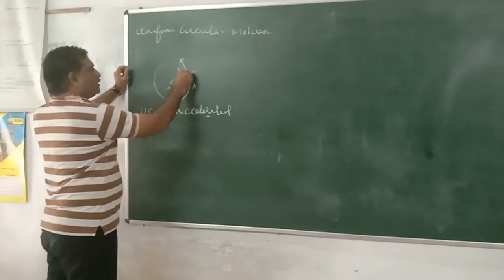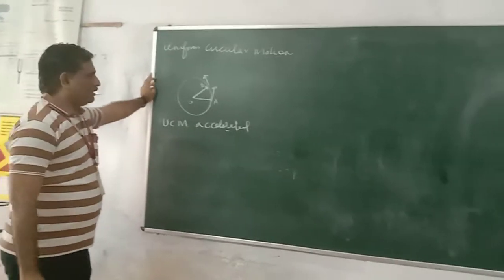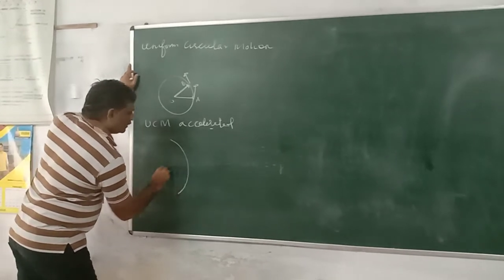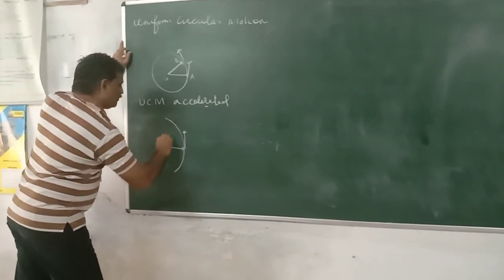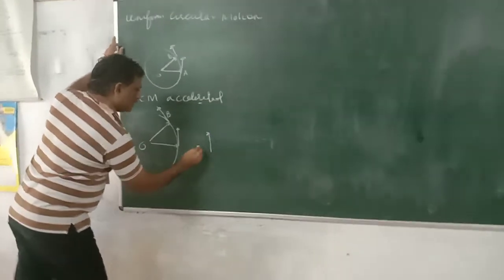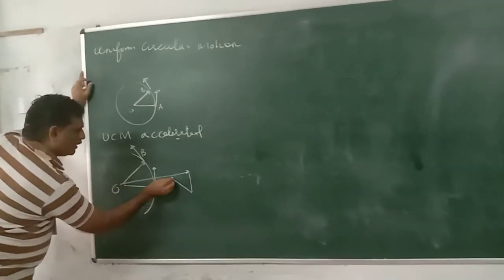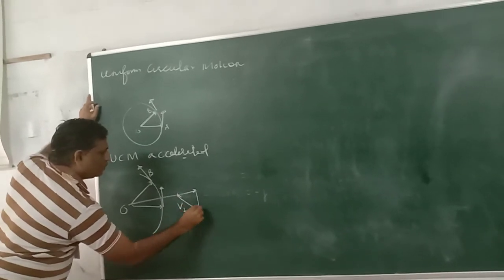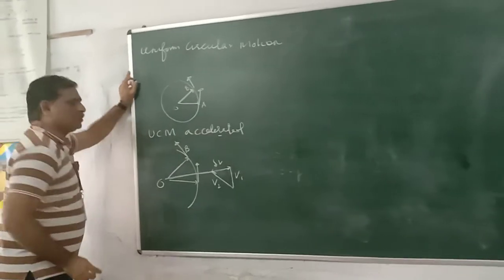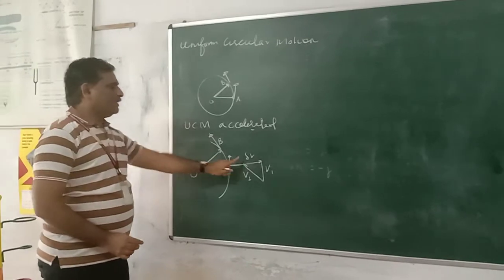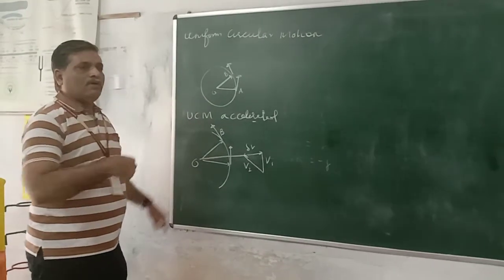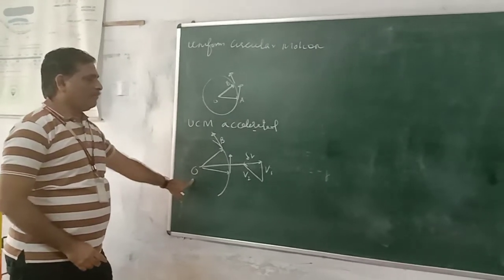Now, for this uniform circular motion, we want to find the acceleration. Suppose this is point A, velocity is here, this is point B, velocity is here, and this is O. Now if you take this velocity and this velocity in this way, you can see this is V2, this is V1 and this is delta V. Delta V, the change in velocity, is towards the center of the circle along which it is performing uniform circular motion.